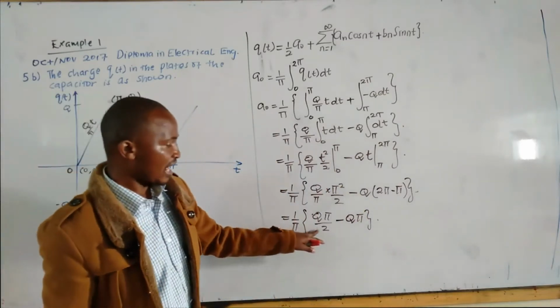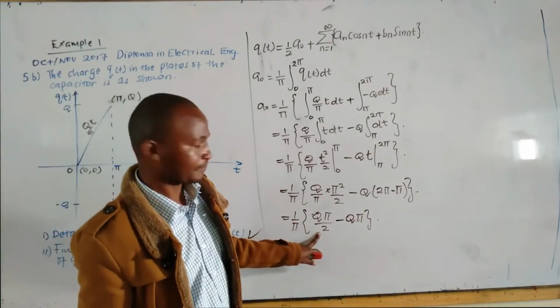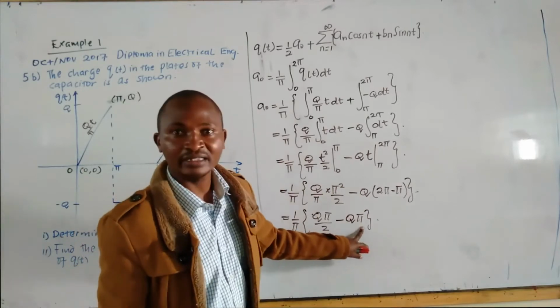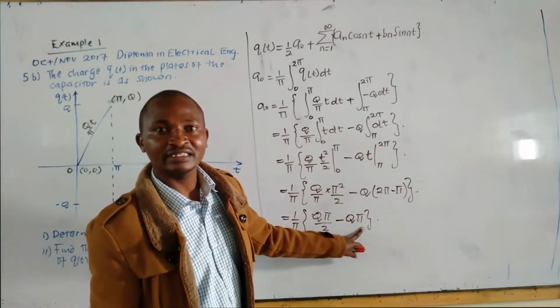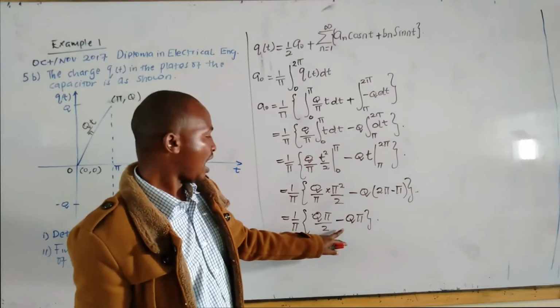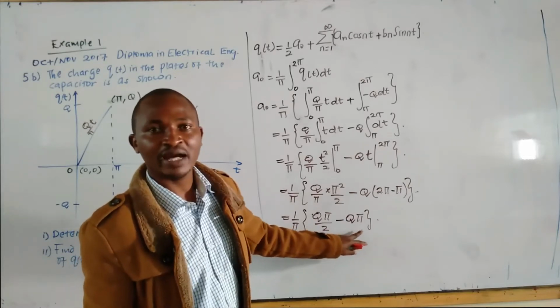This is a half q pi minus q pi to give us negative a half q pi, or negative q pi over 2.